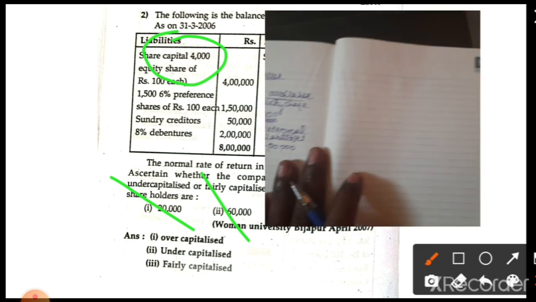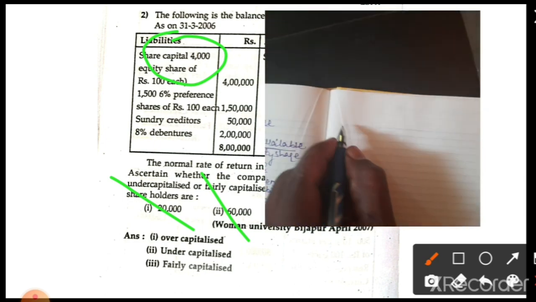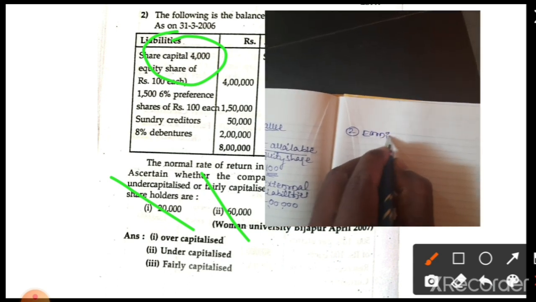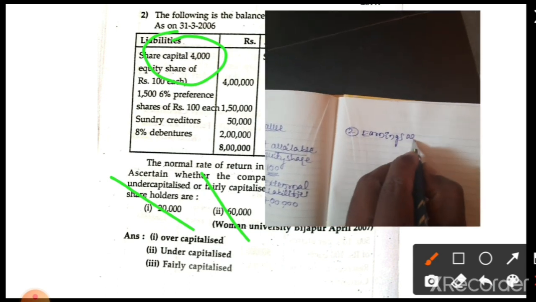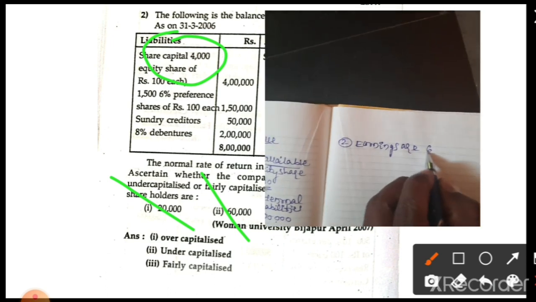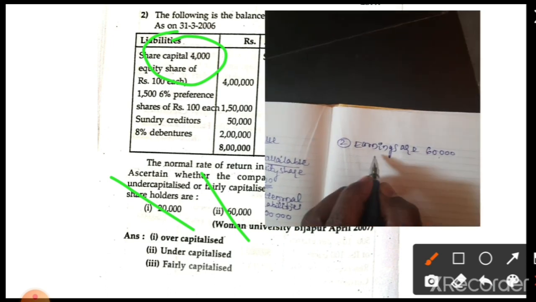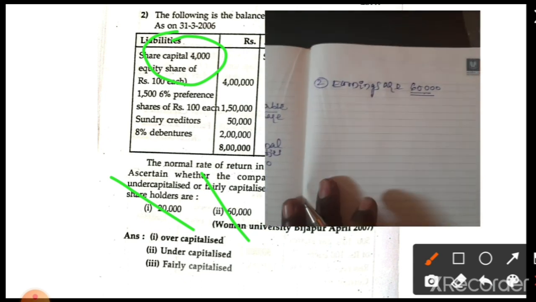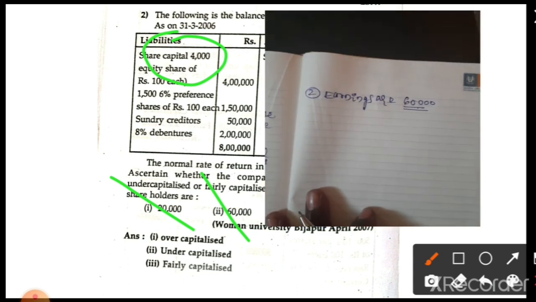Again, let us calculate case number 2. In the second case the earnings are 60,000. What is the real value? The book value, once calculated, remains constant.